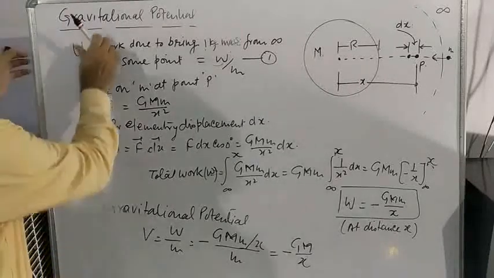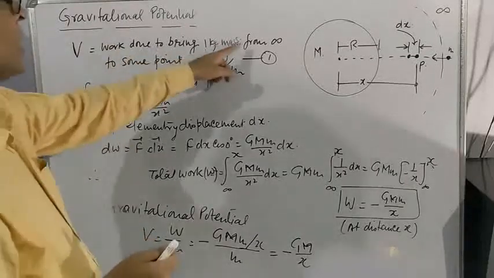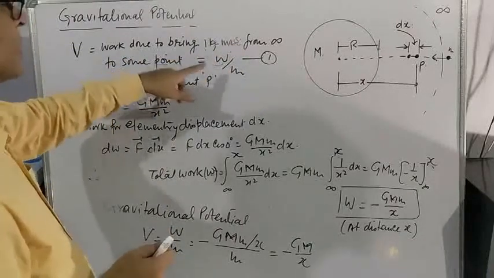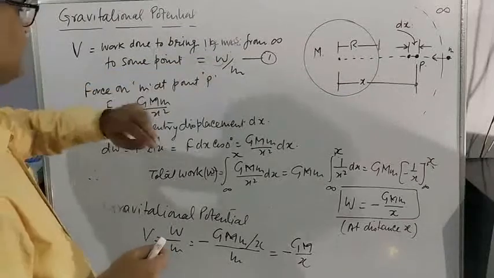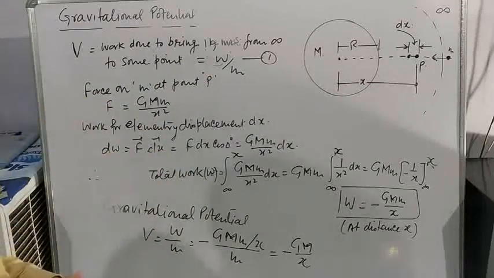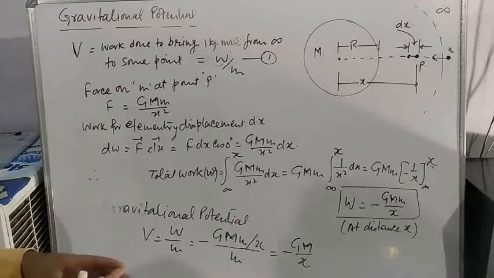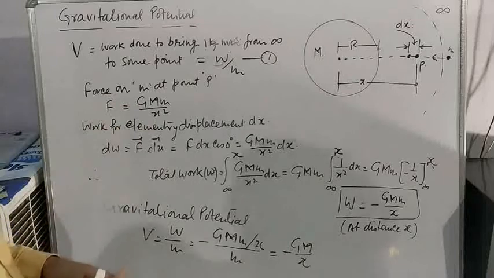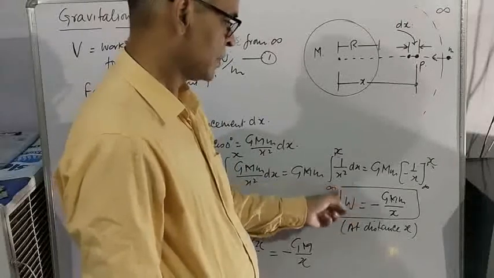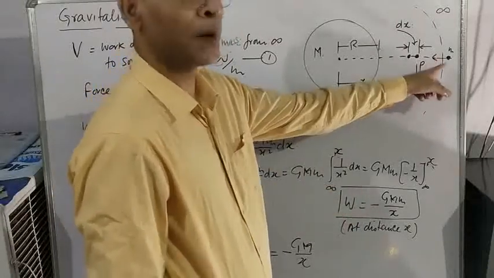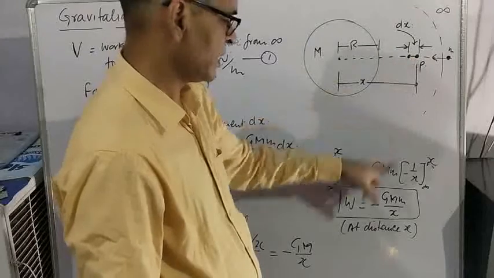The derivation is almost the same. Gravitational potential V is equal to the work done to bring 1 kg mass from infinity to some point inside the gravitational field, that is W by m, work done per unit mass. The derivation is very similar to the gravitational potential energy you have just seen. Likewise, you have to proceed. Finally, you get the total work done to bring a particle of mass m from infinity to some point P inside the gravitational field is this much.